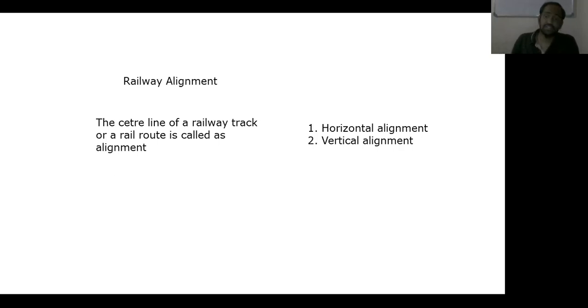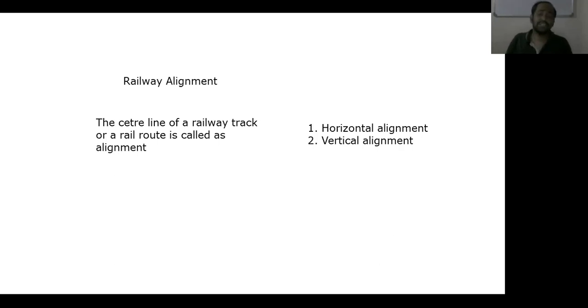First one is the choice of gauge. We know that in India we follow three types of gauges: meter gauge, broad gauge, and narrow gauge. Here, the dimensions of the gauges have also been given. The dimension of the broad gauge is 1676 mm, for meter gauge it is 1000 mm, and for narrow gauge it is 762 mm.